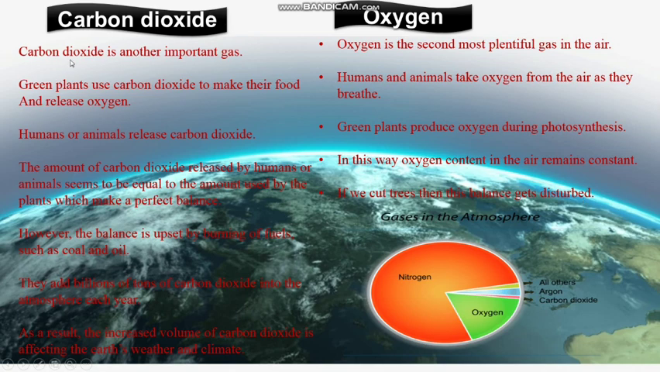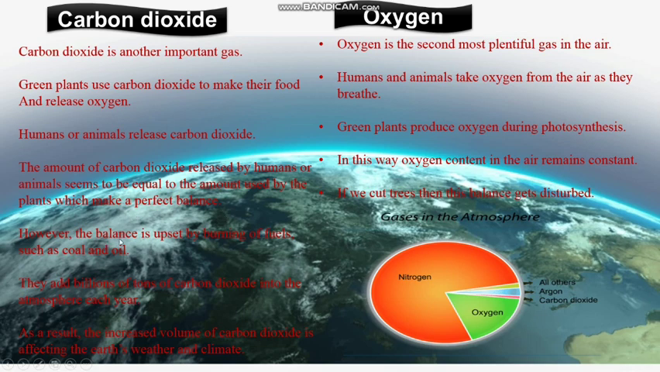Carbon dioxide. Carbon dioxide is another important gas. Green plants use carbon dioxide to make their food and release oxygen. Humans or animals release carbon dioxide. The amount of carbon dioxide released by humans or animals seems to be equal to the amount used by the plants, which make a perfect balance.